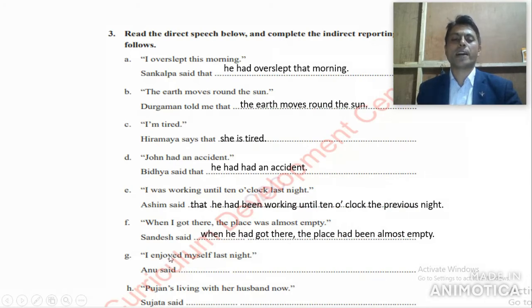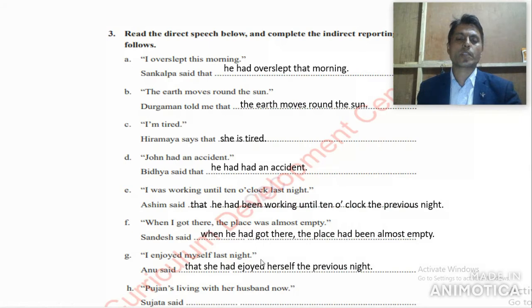This is simple past, and it changes into past perfect. Anu said that she had enjoyed. Here myself, first person, changes according to the subject, so that herself. Last night, last changes into previous, as we discussed before: previous night. Even you can see its answer on the screen and copy this one in your English note copy. Anu said that she had enjoyed herself the previous night.